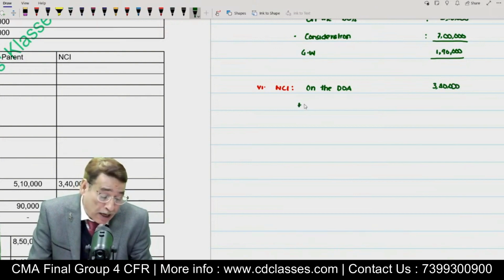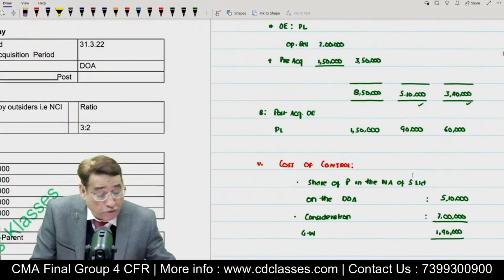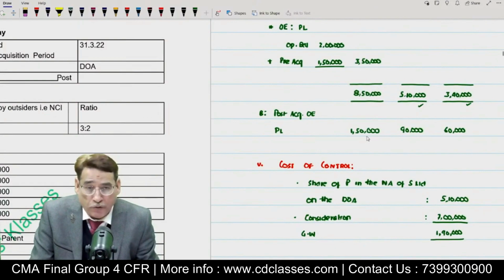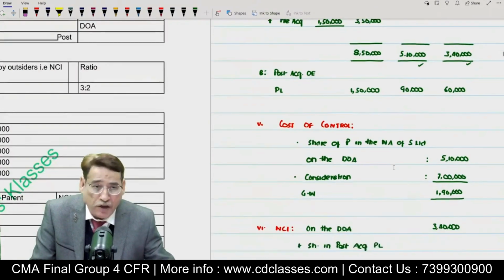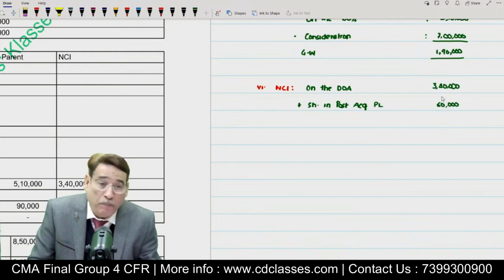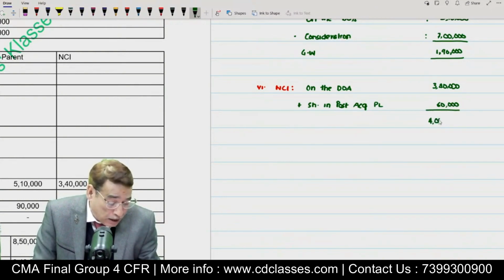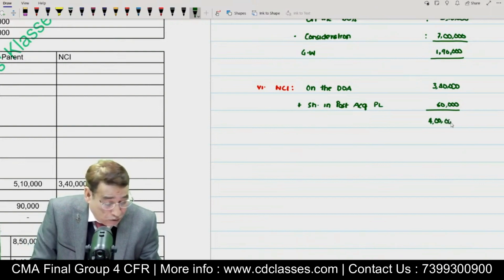That means the value of NCI was 3,40,000 on the date of acquisition. And then I am going to add here share in post-acquisition other equity. Or simply you can write post-acquisition profit and loss account. Now the post-acquisition profit and loss account, you must have noticed, was 1,50,000. Out of that, the share of NCI was 60,000. So I'm going to write here 60,000. That means NCI in the beginning of the year was 3,40,000, but by the end of the year, it has gone to 4 lakh. Is it clear to you or not? So NCI is equal to 4 lakh.